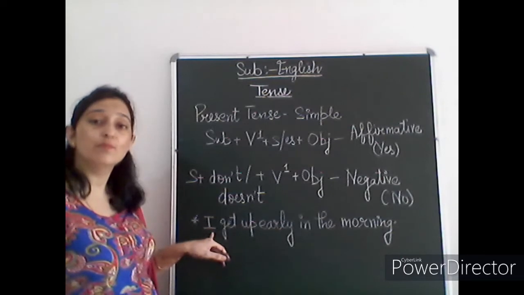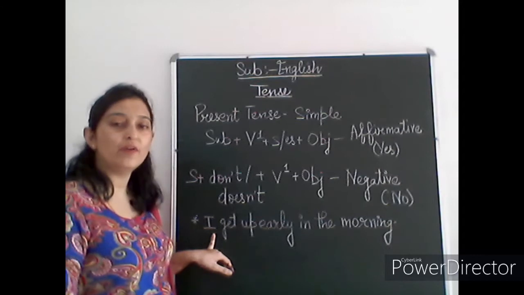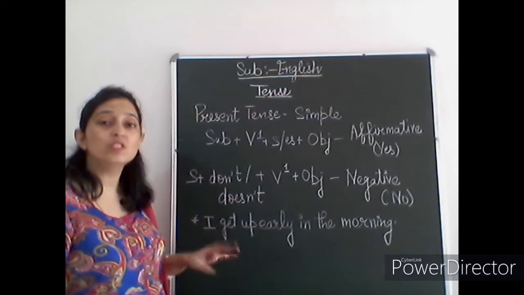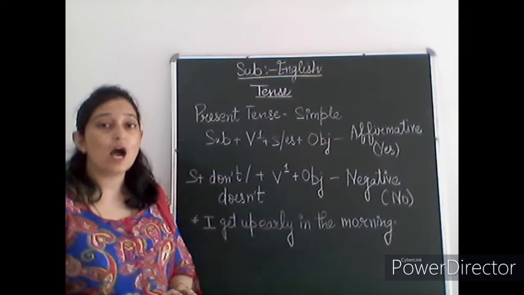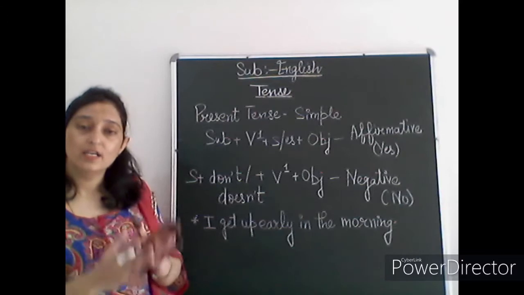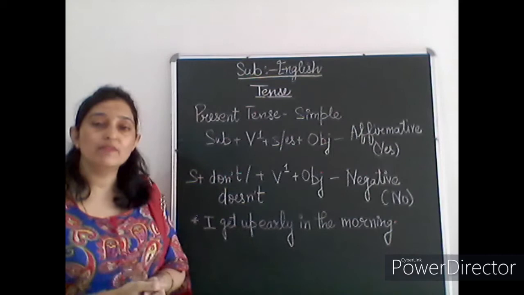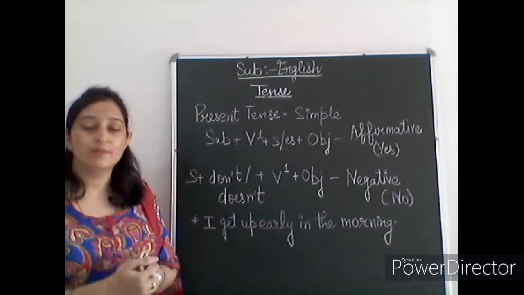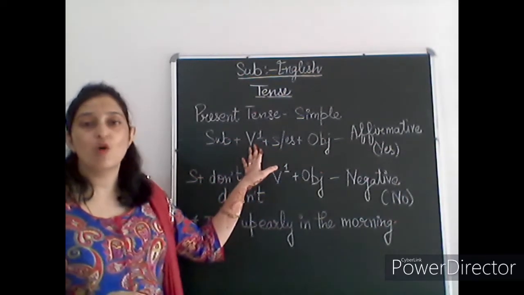I get up early in the morning. So this is a plural form. With this I will not use I gets up. We simply write I get up early in the morning. So where exactly do we have to use S or ES? With the singular form, we will write gets up. So how many singular forms do we have here? He, she, it, or any person's name. Let's repeat with me: he, she, it, or any person's name. We have to add S or ES with the first form of the verb.